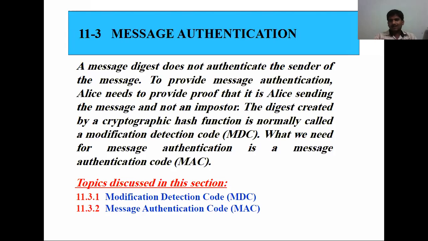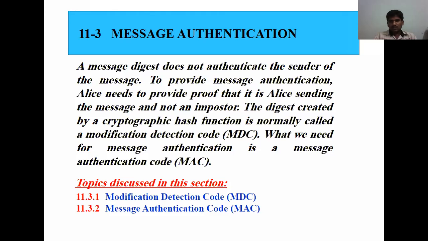A message digest does not authenticate the sender of the message. To provide message authentication, Alice needs to provide the proof that it is Alice sending the message and not an imposter. The digest created by a cryptographic hash function is normally called a modification detection code.